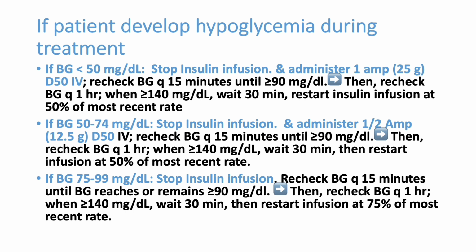If the blood sugar is 50 to 74, stop insulin and administer half an ampule. If the blood sugar is 75 to 99, stop insulin alone and recheck the blood sugar after 15 minutes. If the blood sugar reaches more than 90, check again, then we can start the insulin infusion at 75% of the previous rate.